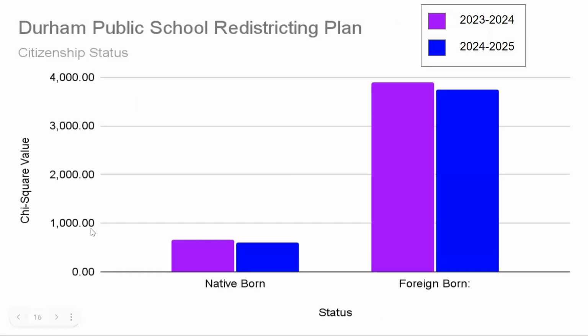This is one category where the 2024 to 2025 redistricting plan does do a better job than the current redistricting plan on balancing a population across its school districts, although those who are foreign-born are less equally distributed than those who are native-born in general and in both plans.